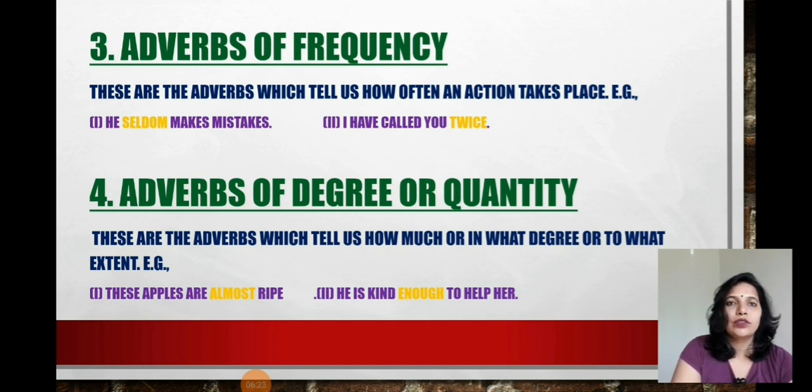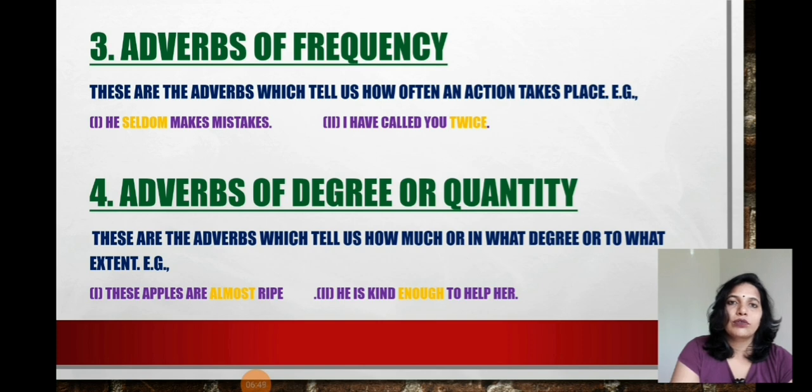Next is adverb of degree. How intense, right? These are the adverbs which tell us how much, in what degree or to what extent things were happening, right? So, these apples are almost ripe. How ripe it is, telling the degree, the quantity.